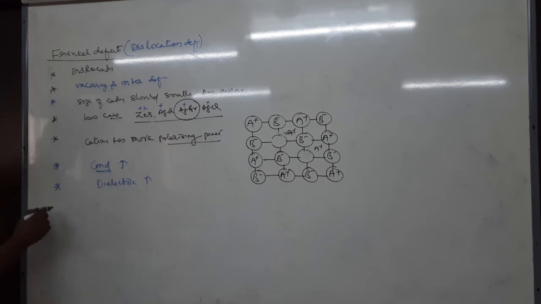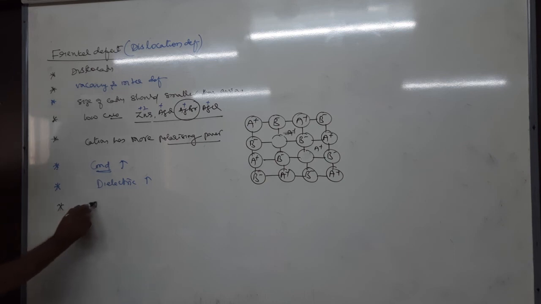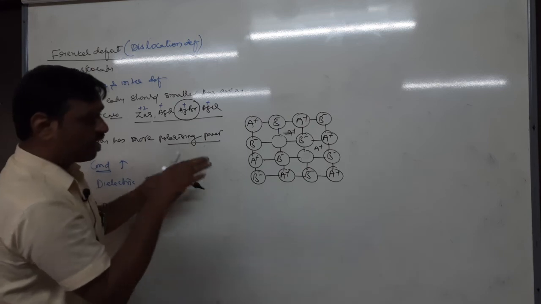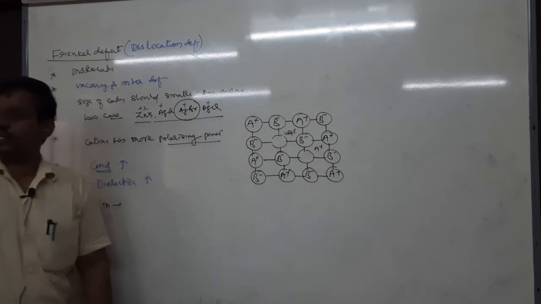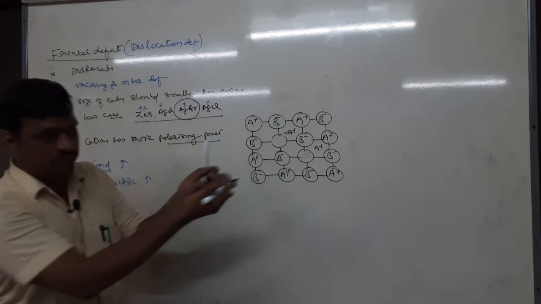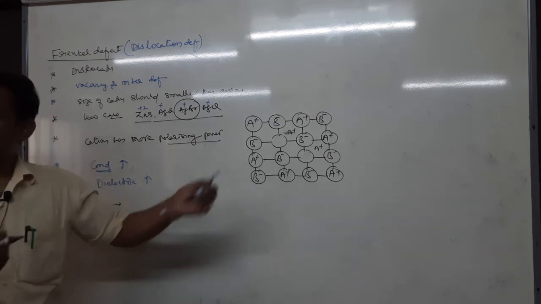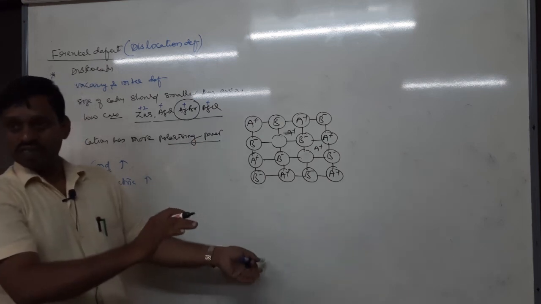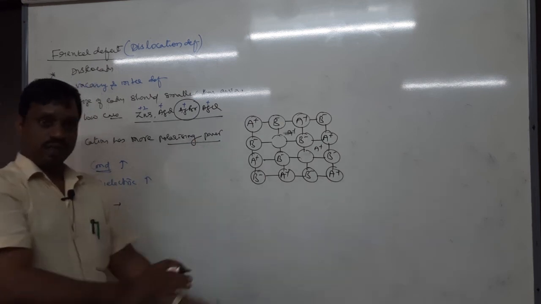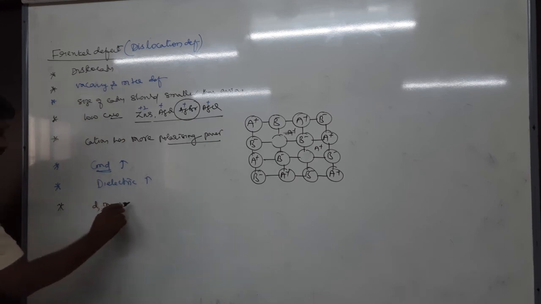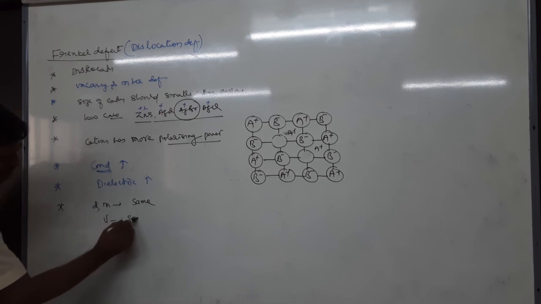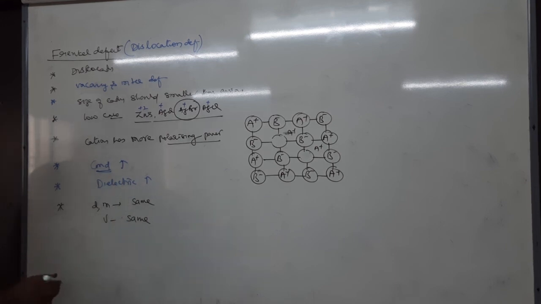Yeah, the density point we have not discussed. What about density? See, density and mass do not change because particles are coming from the lattice, but they are entering into the interstitial sites. That means particles are not coming out of the complete crystal structure. Therefore no particles are missing from the lattice and interstitial sites. That means density and mass remain the same, constant, and do not change. Of course volume is constant, does not change. Okay, it is a Frenkel defect. Okay, tell me what is the first point in Frenkel defect?